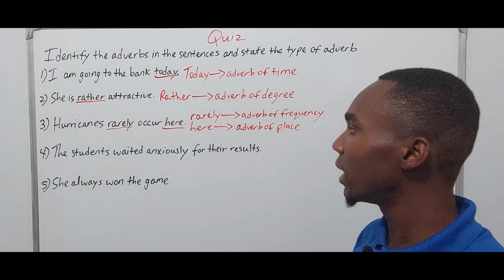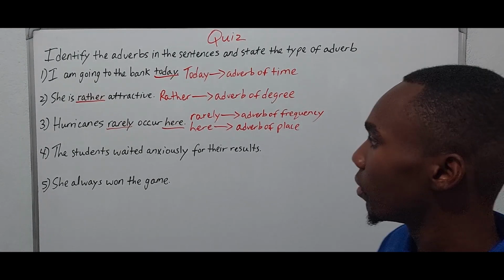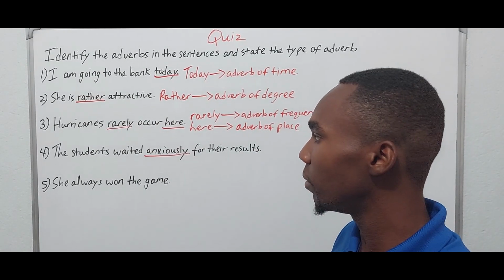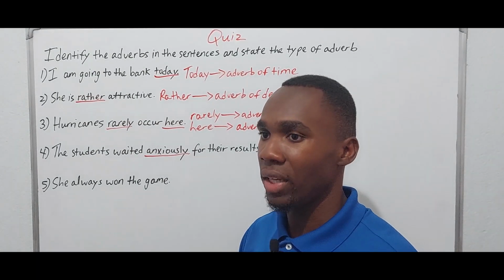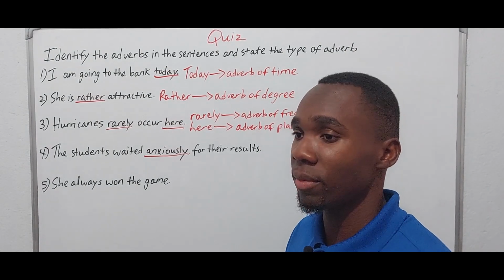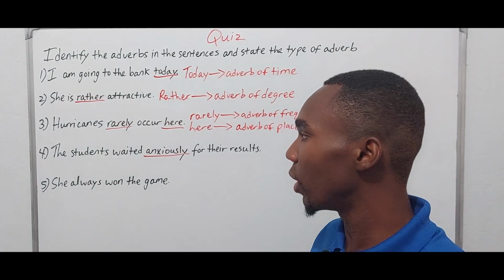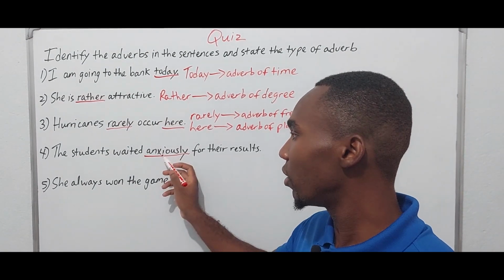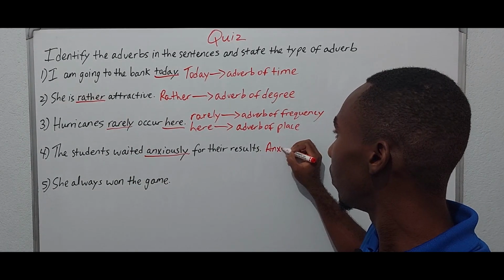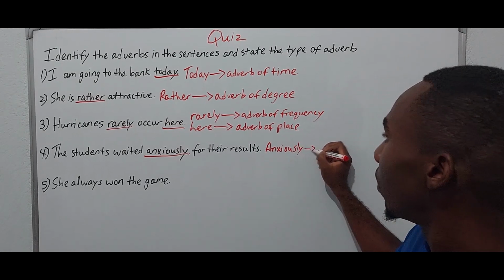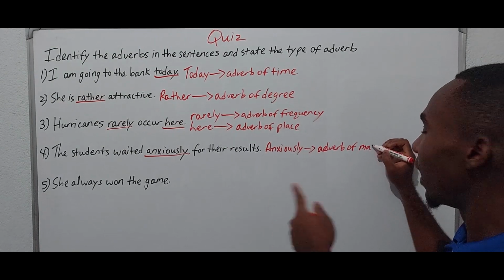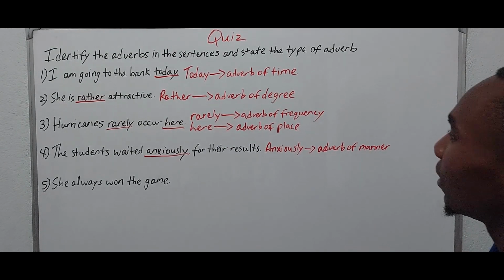4, the students waited anxiously for their results. Okay, so our adverb is anxiously. Anxiously describes the way in which they waited, meaning that they were acting in a very anxious manner. So that responds to the question of how. And anxiously would be modifying waited. So anxiously would be an example of an adverb of manner. And of course it ends in ly, conveniently, right?